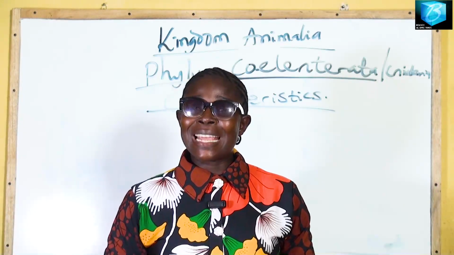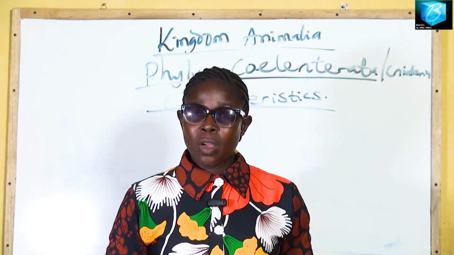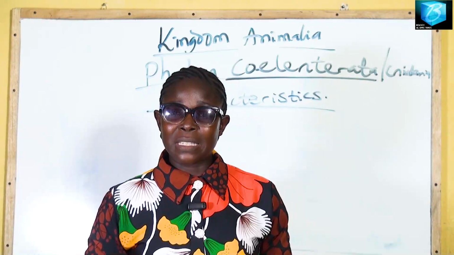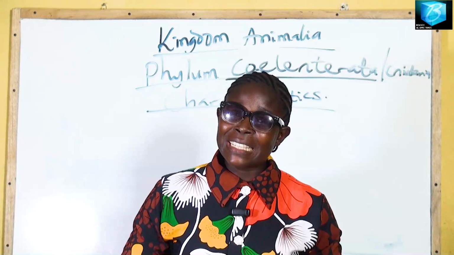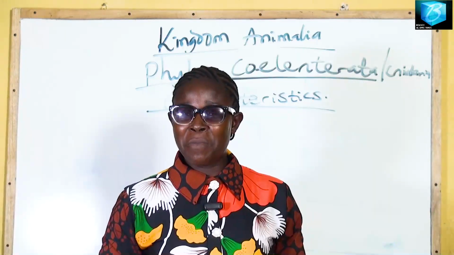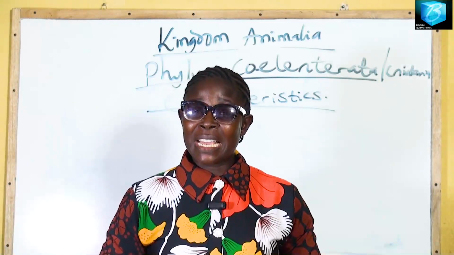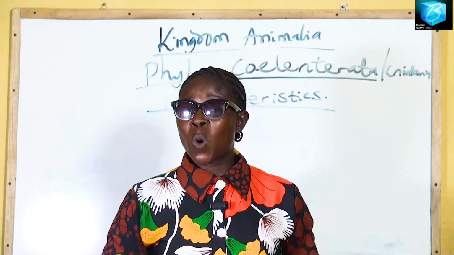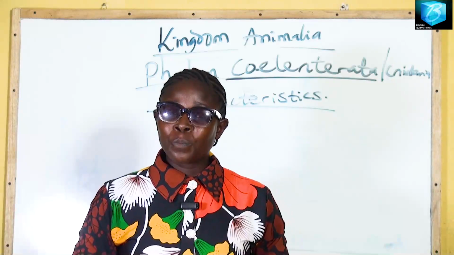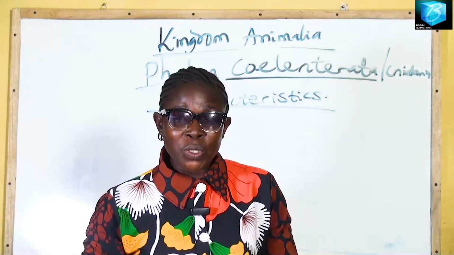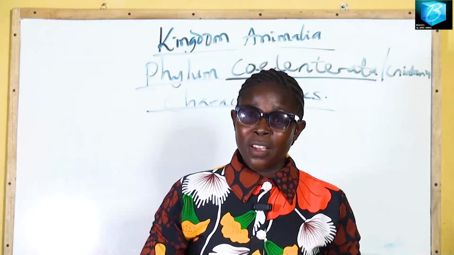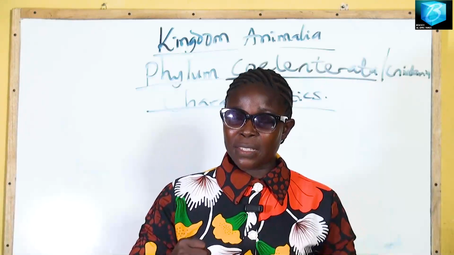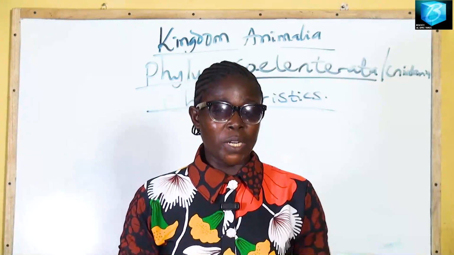They are diploblastic animals. They are radially symmetrical. Do you remember the meaning of that? It means that they can be cut in more than one plane to obtain equal halves of the body. They have tentacles and stinging cells for capturing their prey. They have a soft jelly-like body.